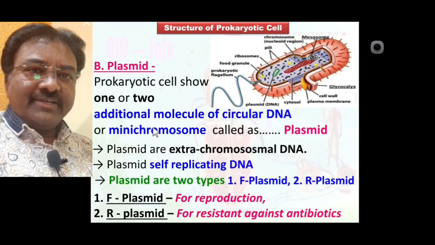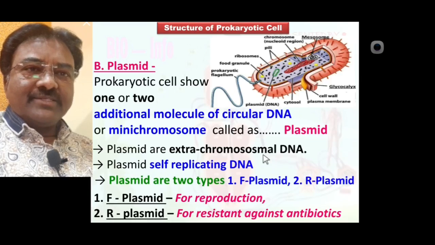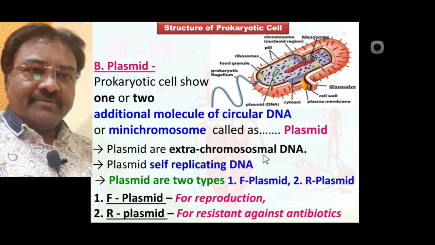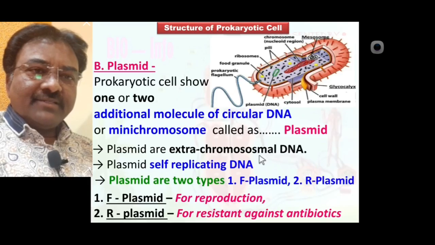Up to this we have discussed the plasmid, an extra chromosomal DNA, an additional molecule of circular DNA or mini chromosome, providing different functions. We have discussed the structure of the prokaryotic cell in detail.